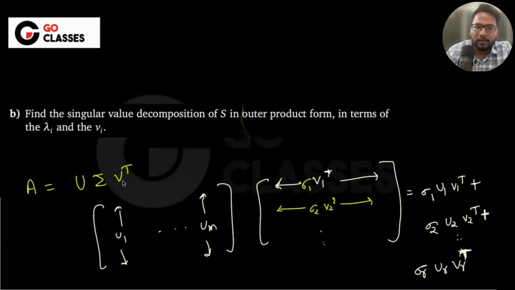Now, what they're saying is, find the singular value decomposition of S in outer product form, in terms of lambda i. I mean, sigma i is the modulus of lambda i, and the vi. So that's interesting. The vi are the orthogonal bases, right? So let's first find the singular value decomposition of A in terms of vi only. You know the eigenvalue decomposition. Let me write it. Okay, eigenvalue decomposition.